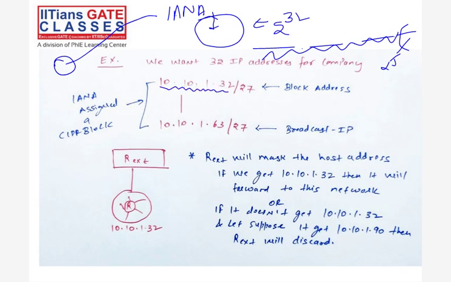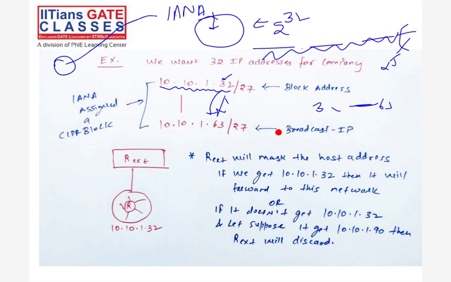These are the 32 IPs. See, 32 to 63, how many? 32, right? So I gave 32 IPs. Remaining bits how many? 27. So these 27 become the network, and the 5 bits are for the host, the remaining bits as the network.